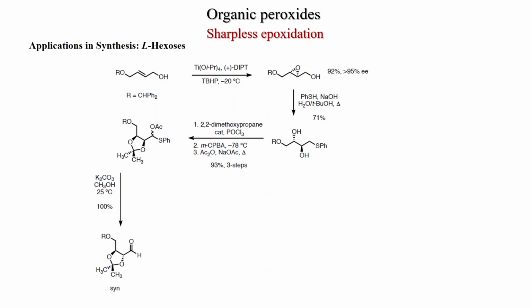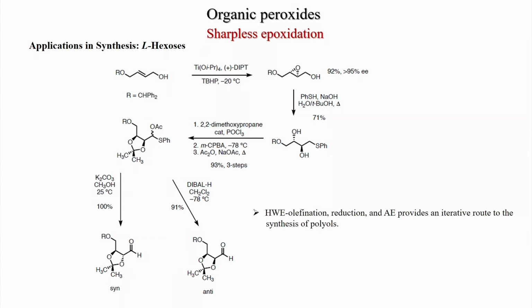This compound can be converted under potassium carbonate methanol condition. Here the oxygen is also rearranged to get the syn compound. In zigzag it will be syn actually, and under diol condition you get the aldehyde. Horner-Wadsworth-Emmons olefination, reduction and asymmetric epoxidation provides an iterative route to synthesis of polyols.